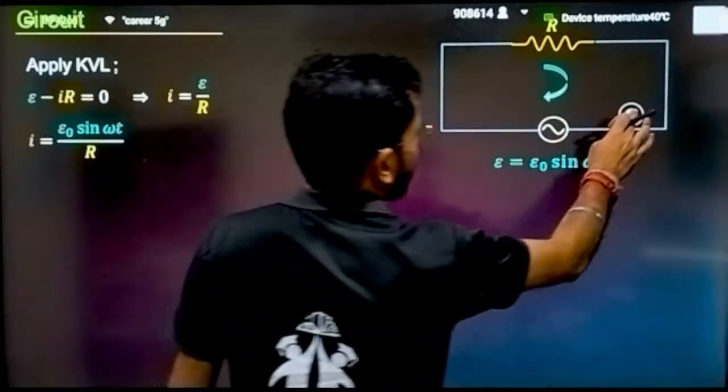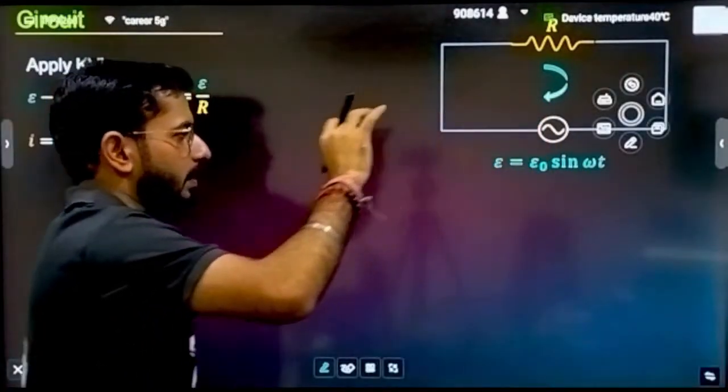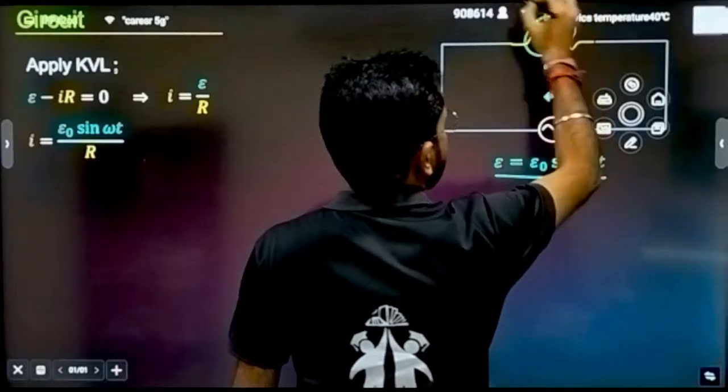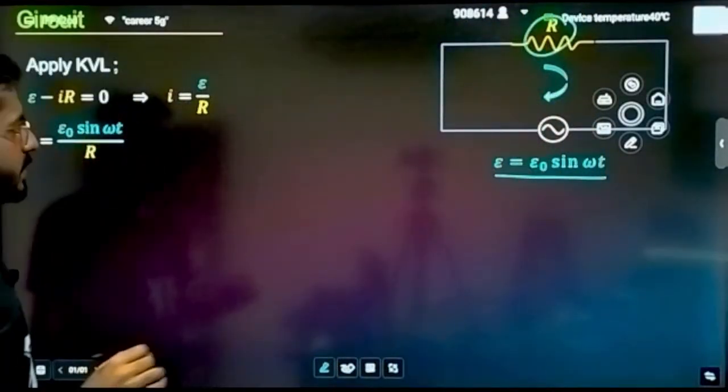Okay, let's understand. Let's suppose a battery is there having the source E equals E naught sin omega t, and only a resistor is connected. Let's apply KVL.